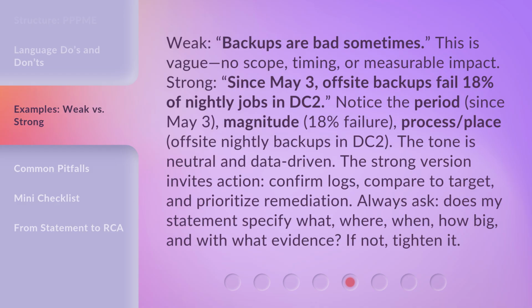Weak. Backups are bad sometimes. This is vague. No scope, timing, or measurable impact. Strong. Since May 3rd, off-site backups fail 18% of nightly jobs in DC2. Notice the period since May 3rd, magnitude 18% failure, process/place, off-site nightly backups in DC2.